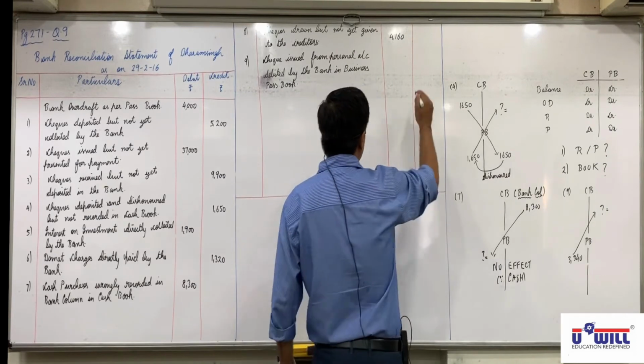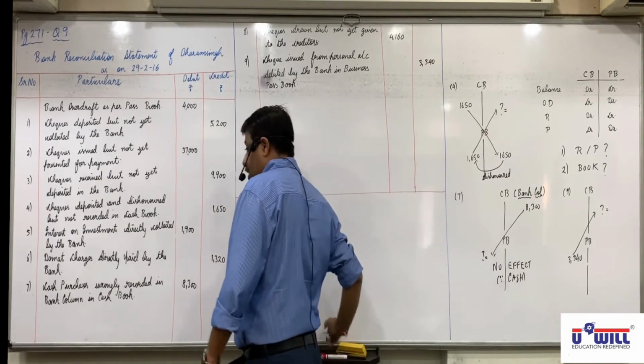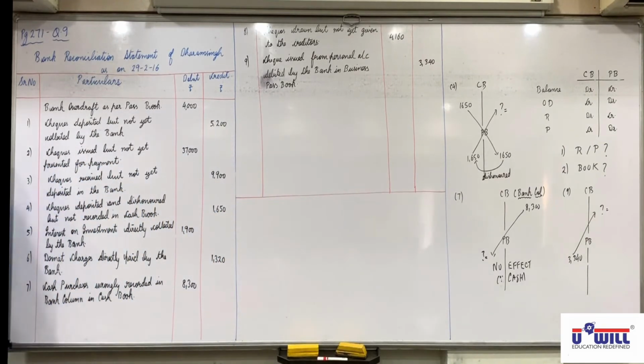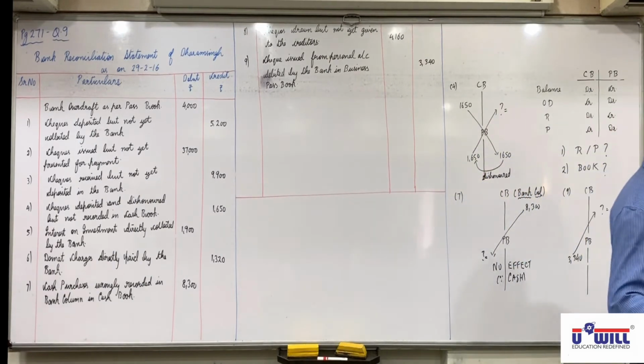So 3340 is debited in passbook but not credited in cash book, so credited in BRS. Any doubts in this? All have done it? Raise your hand who is still writing.